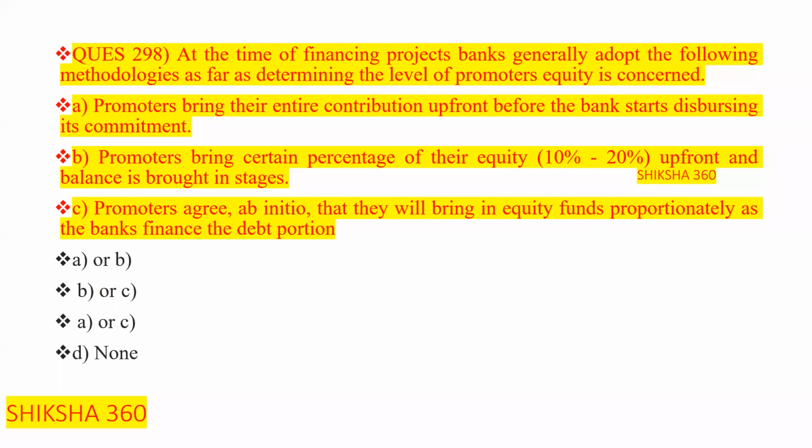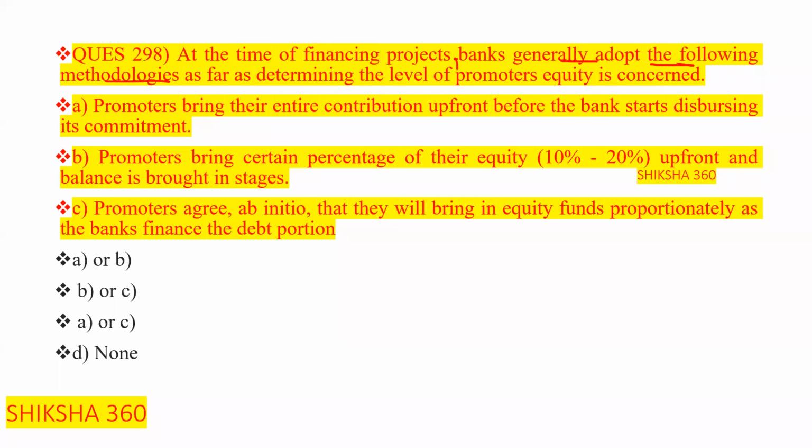Now move to the last question of today's session. At the time of financing projects, banks generally adopt the following methodologies as far as determining the level of promoters' equity is concerned.